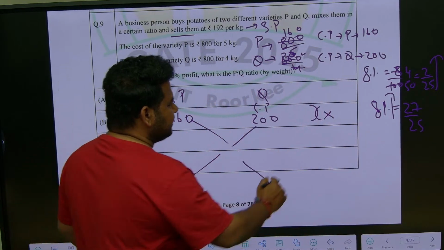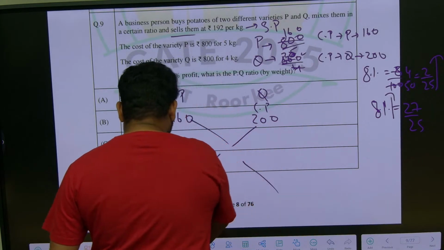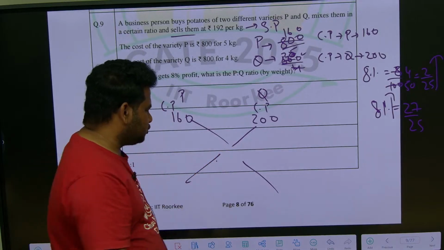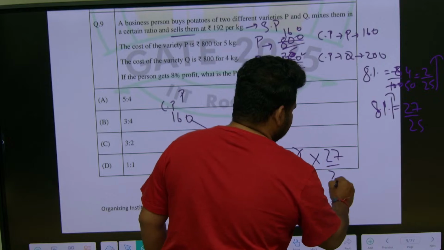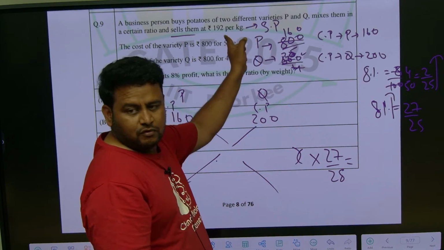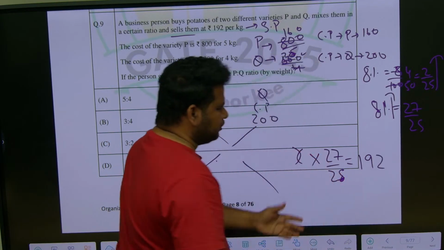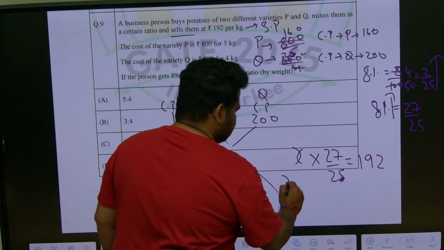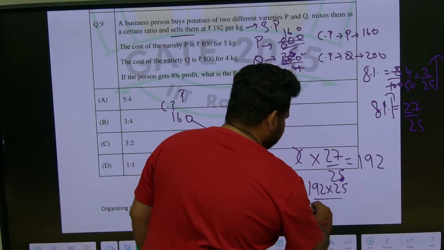Now, what should I write? Let me take the cost price to be X. Cost price of what? This mixed variety. So, X into 27 by 25 is equal to the selling price. What is the selling price here? 192. Correct? They have only given it is 192. Now, how to solve this? So, X is equal to 192 into 25, divided by 27.